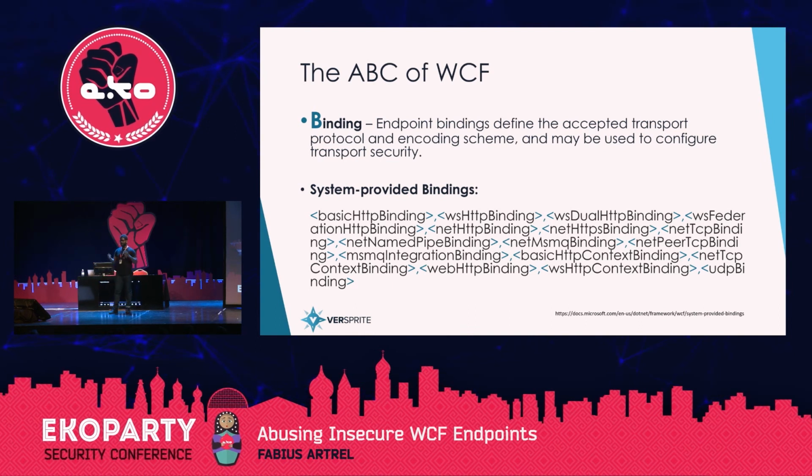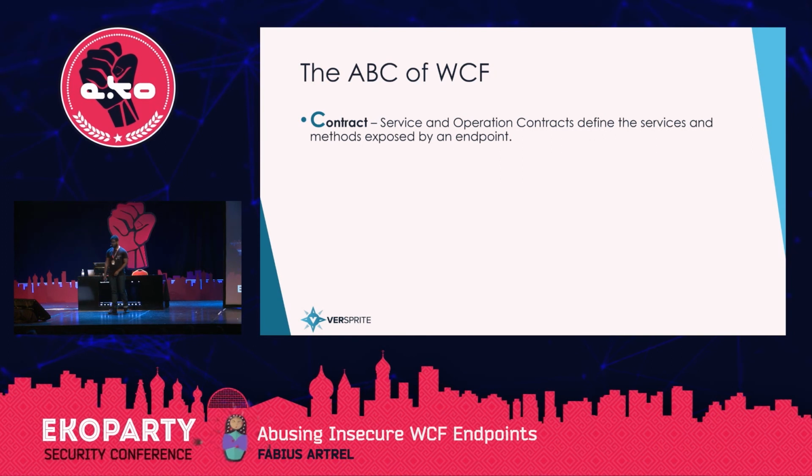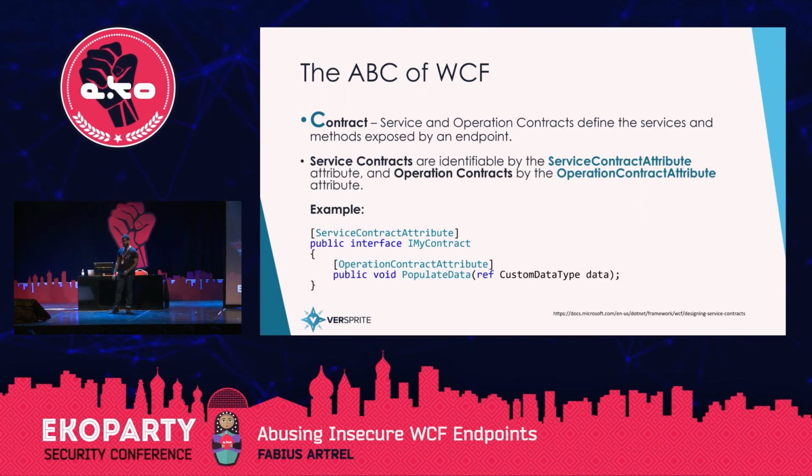The binding determines which protocol you're using, the encoding scheme, as well as any transport security that you enable. Here's a list of the system-provided bindings. As you can see, there are a lot of different bindings, and as I mentioned before, you can create your own binding. And finally, the C, which is probably the most important from the perspective of analysis, is the contract, which defines the service and operations exposed by an endpoint.